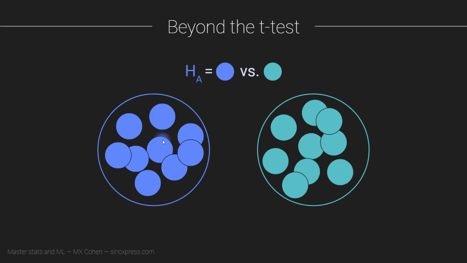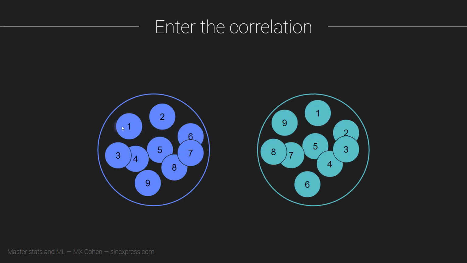So then we can label all the individuals in these two groups. So 1 and 1, this is a pair of twins. 2 and 2, this is a pair of twins. And up to 9 and 9 is a pair of twins. So then what we do is ask this group here, what is your general feeling about death metal music? And then we go up to this group and we say, what is your feeling about death metal music? How much do you like listening to death metal? And then we can see whether there is a genetic component to liking death metal music.